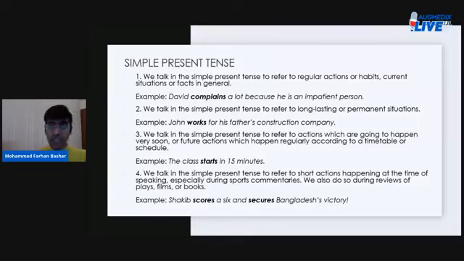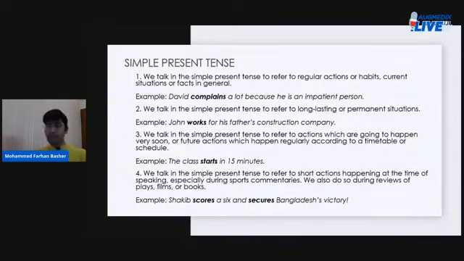Therefore, since it is a continued action, taking place for a long time and will continue to take place for a long time, we can just say it in the simple present tense instead of saying it in the present continuous tense, right? Under what circumstances we should choose the present continuous tense is something we will look into later. But for now, we should know that to talk about long-lasting or permanent situations, we can employ the simple present tense, like the example under circumstance two: John works for his father's construction company.